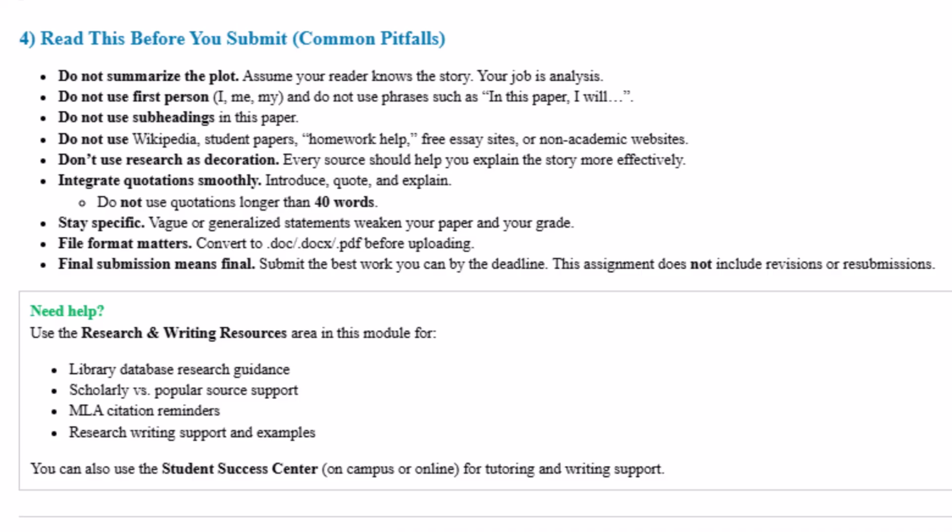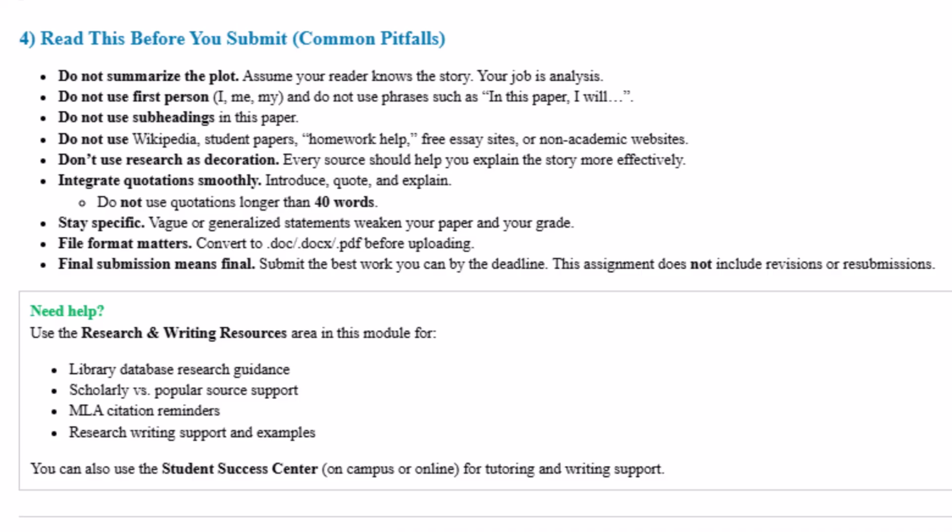Don't use any subheadings in this paper. It does not need them. It is too short. Do not use wiki, student papers, homework help sites, free essay sites, or any non-academic websites for any sort of source material. Do not use research as a decoration. Every source needs to help you explain the story more effectively. Don't just drop in a quote for the sake of dropping in a quote.